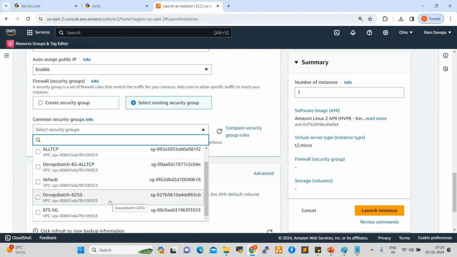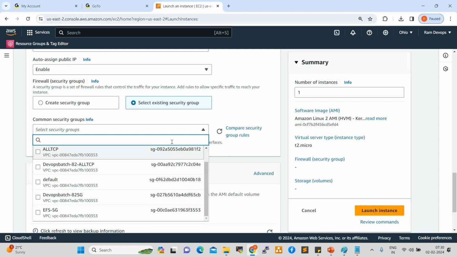So what is the firewall? What is the use of firewall? We discussed the basics already, right? A firewall is a network security device which will allow and deny traffic. As per the firewall rules, it will allow the good traffic and deny the bad traffic, right? So firewall is mandatory for a cloud server.